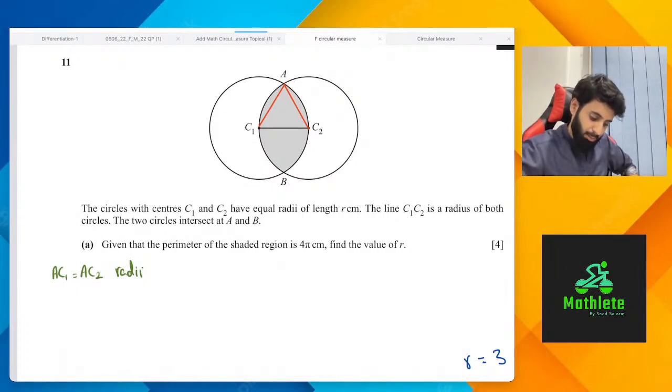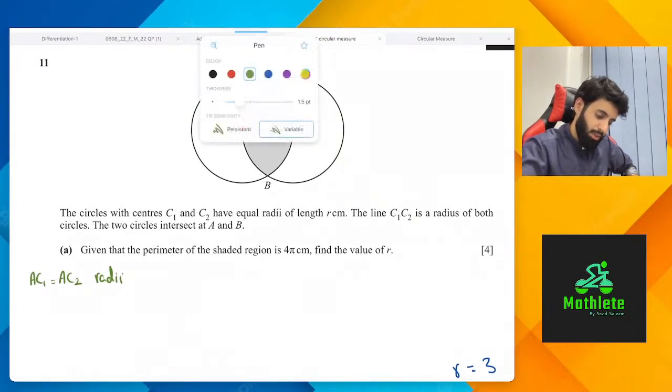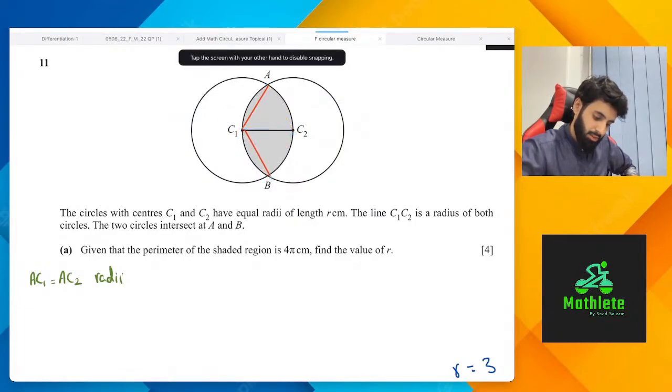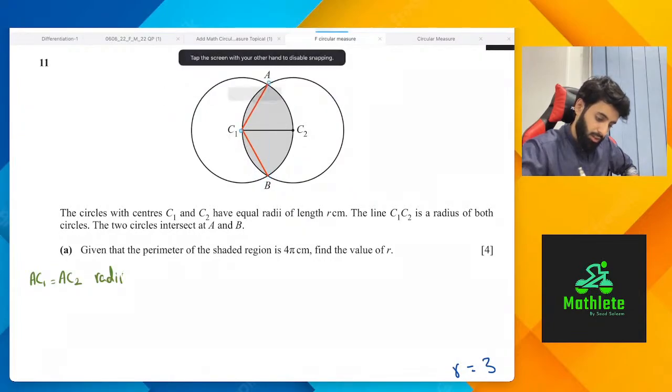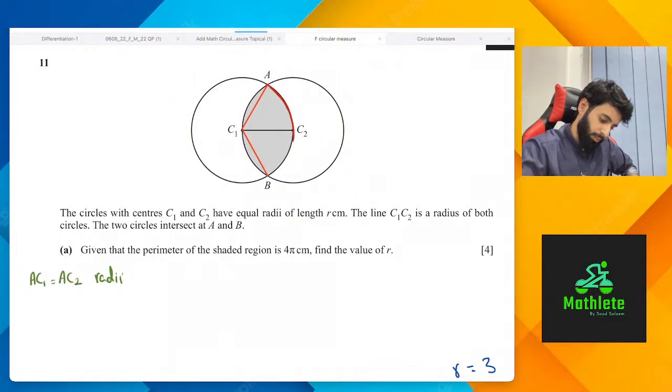Now, since the perimeter of the shaded region is 4 pi, that means the arc length is going to be equal to half of that, okay? So what I'm going to do is drag this line over here. And what that means is that this length that you're looking at is basically 2 pi, because it's half of 4 pi.